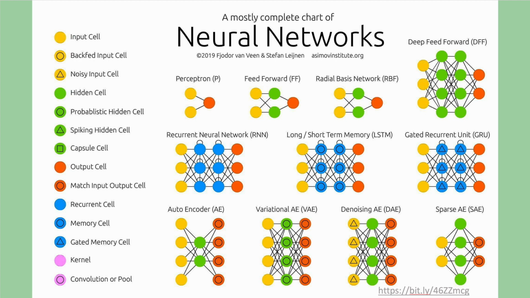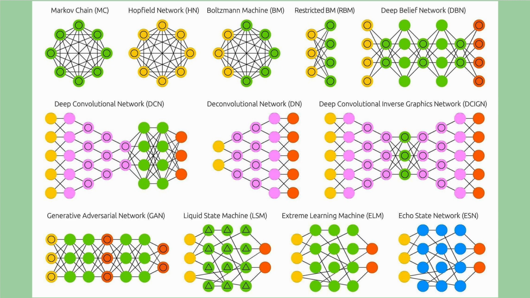Perceptrons were the first kind of neural networks, invented back in the 50s. Recurrent neural networks, LSTMs, and GRUs handle time-varying data, like stock market data. Autoencoders and variational autoencoders transform and translate data. Large language models, or LLMs, like ChatGPT, had their origins in autoencoders. There are a wide variety of configurations, each of which has its own utility. You may recognize Markov chains, deep convolutional networks, and generative adversarial networks, or GANs. GANs are the basis for image generation techniques like DALL-E, Stable Diffusion, and Midjourney.